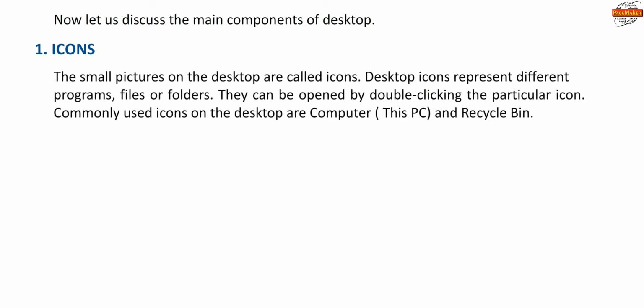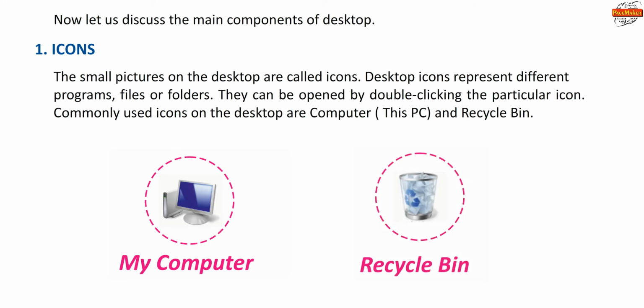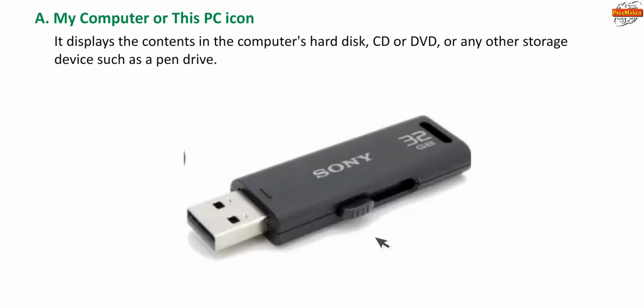Icons. The small pictures on desktop are called icons. Desktop icons represent different programs, files or folders. They can be opened by double-clicking the particular icon. Commonly used icons on desktop are Computer, This PC and Recycle Bin. My Computer or This PC icon displays the contents in the computer's hard disk, CD or DVD or any other storage device such as a pen drive.